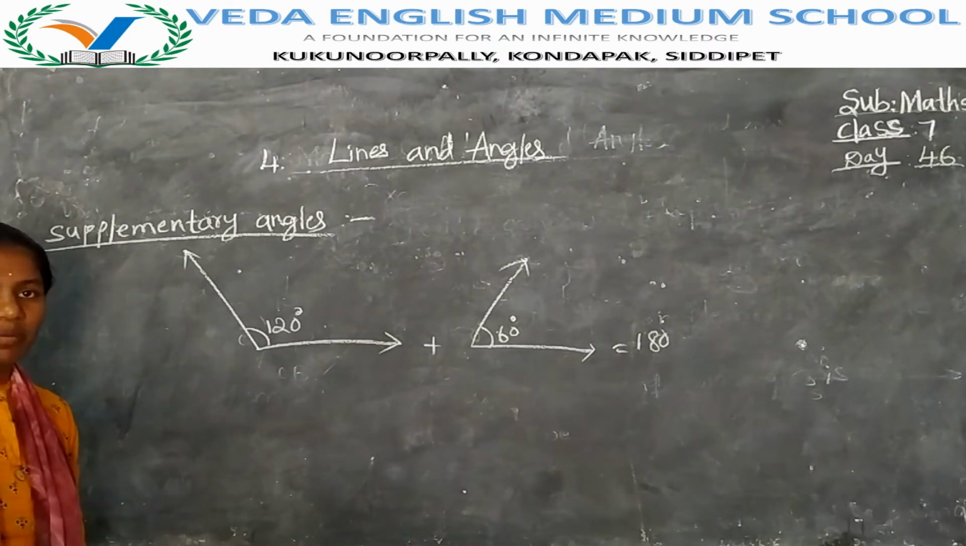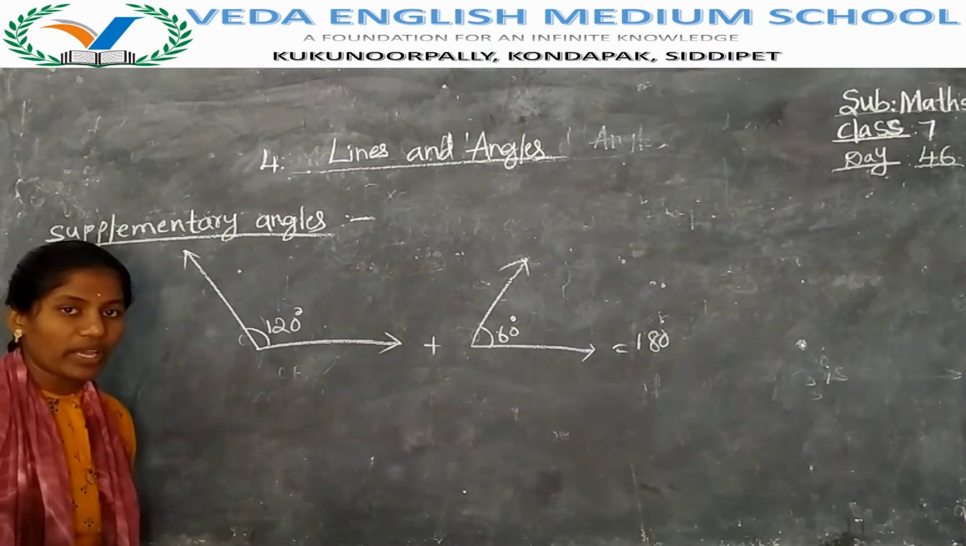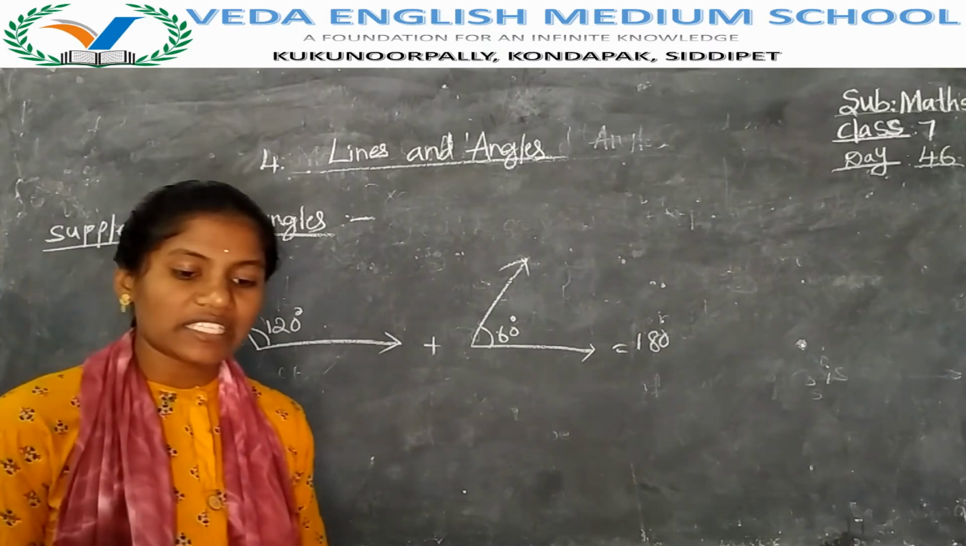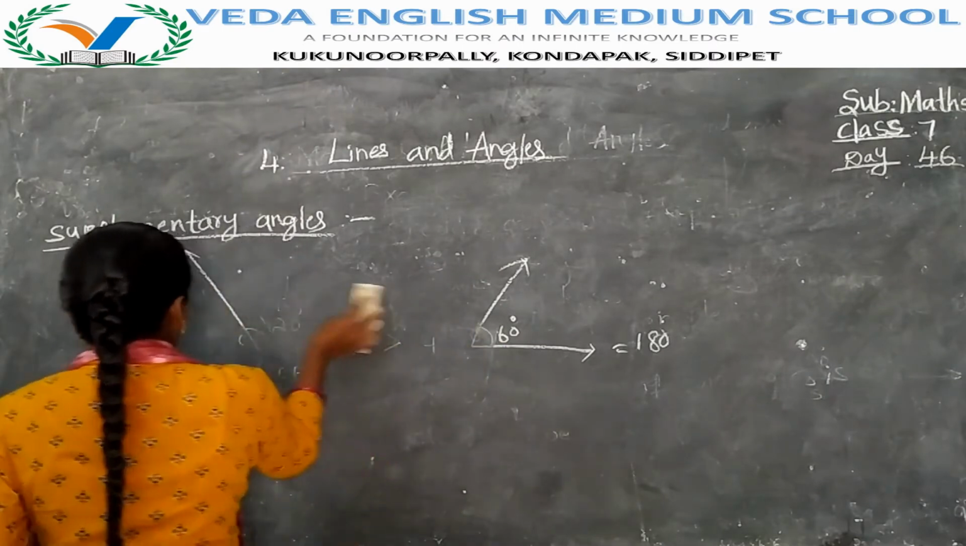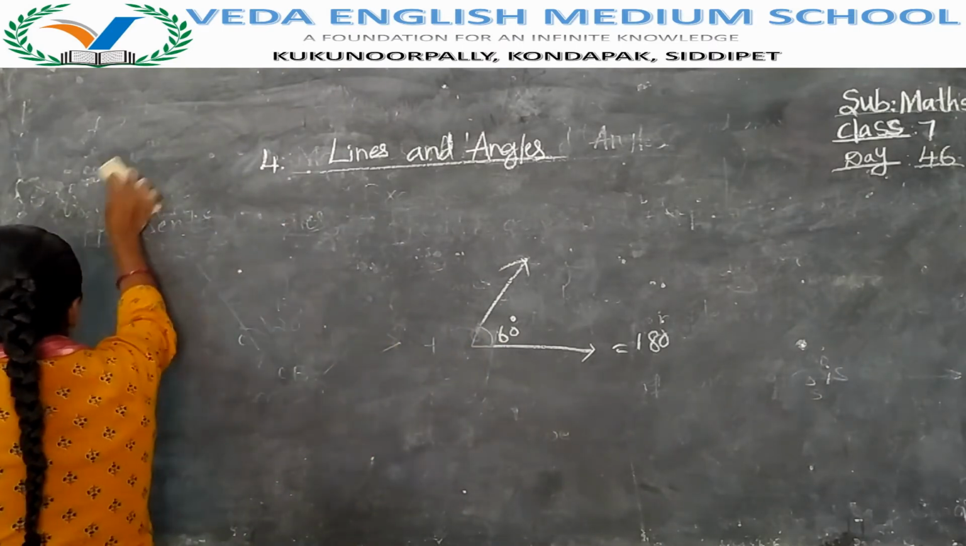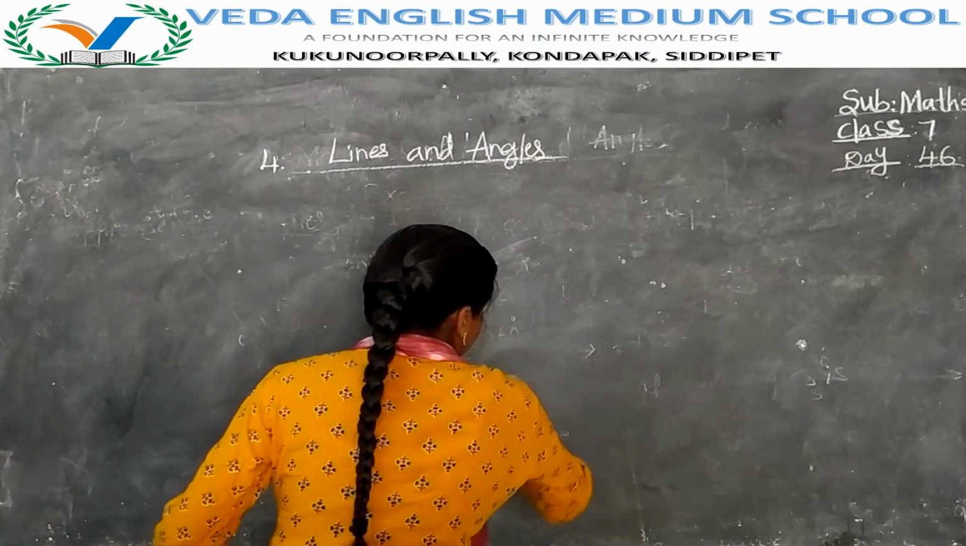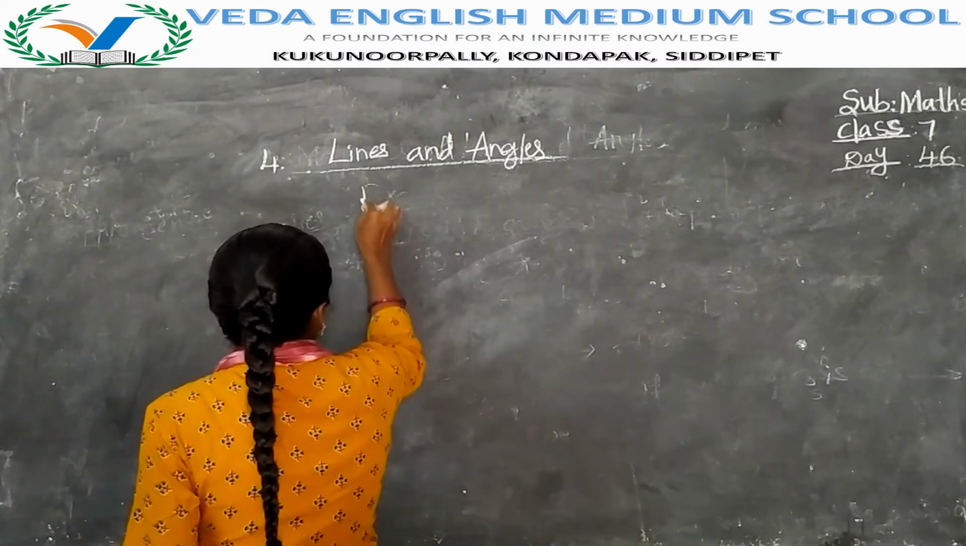What is the definition of supplementary, Nana? When the sum of the two angles is equal to 180 degrees, then the angles are called supplementary angles. Now we have completed the definition. Then come to the exercise. Exercise 3.